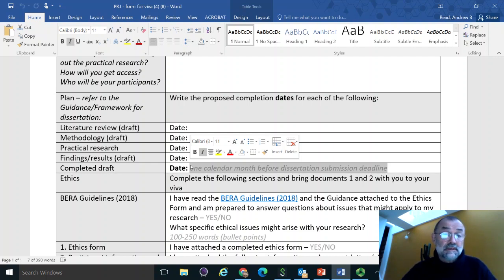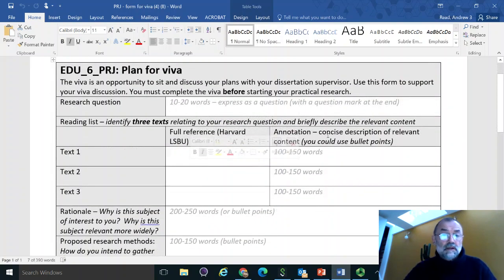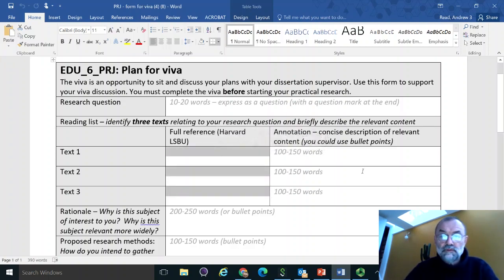So the submission deadline is in May. I recommend very strongly that your draft dissertation is ready 1 month before that. So this particular document, you do submit it, but the only section of it that is significant in terms of your grade is this section, the full references that you submit for the texts that you are referring to. That influences the grades you get for this particular component of project.